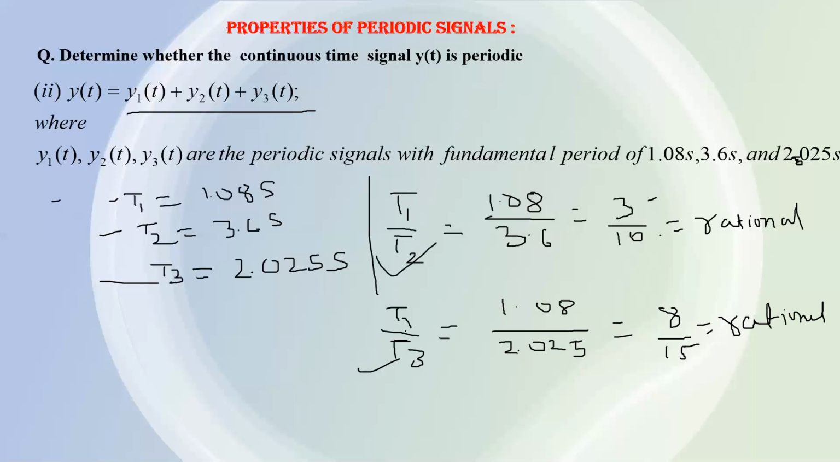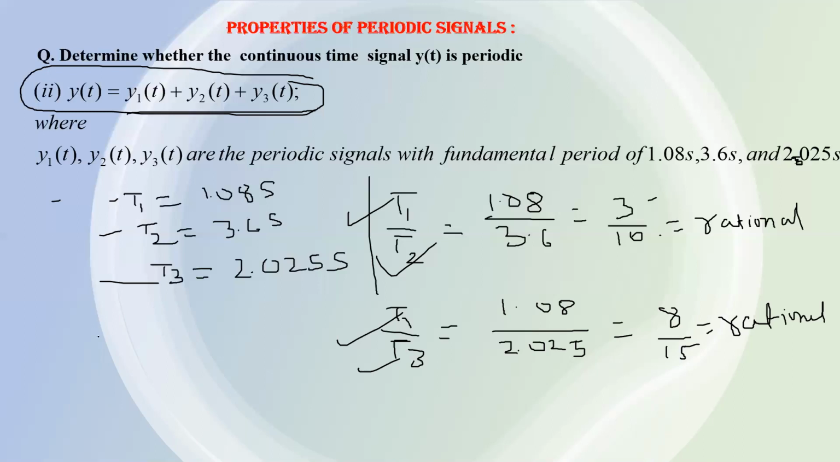in both the cases. So the sum will be a periodic signal. In this case, both the ratios are rational, so it is a periodic signal. Now if it is a periodic signal, then what will be its fundamental time period? What will be its fundamental interval?